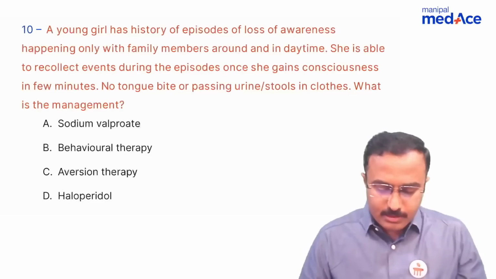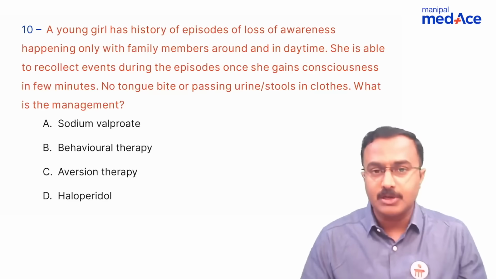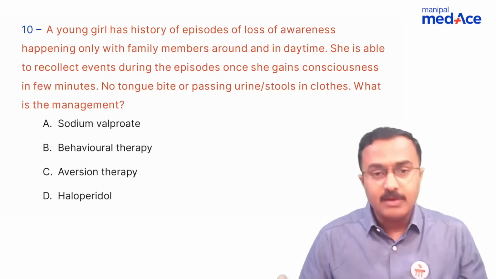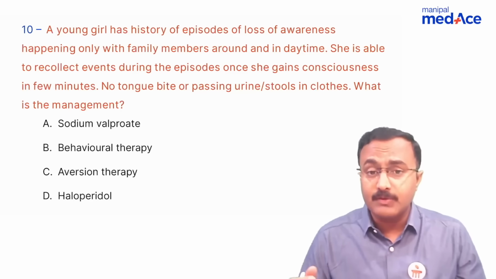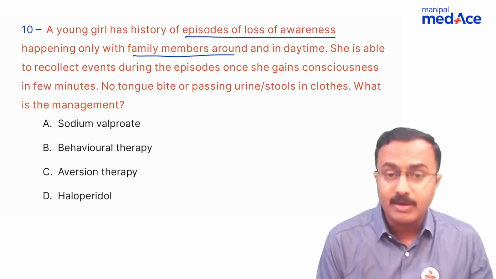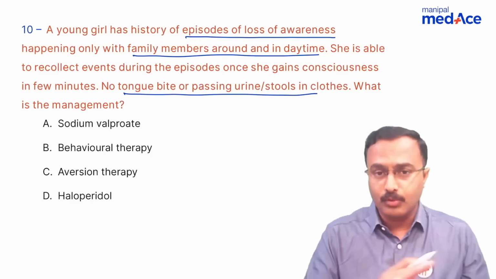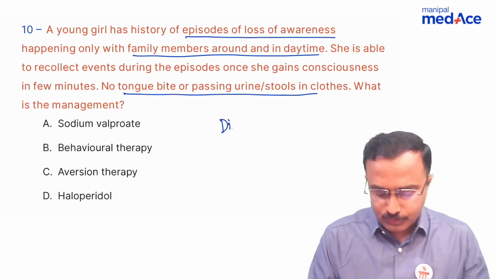Another question. A young girl has a history of episodes of loss of awareness happening only when family members are around and also in the daytime when the patient is awake. She is able to recollect the events during the episodes once she gains consciousness in a few minutes. And there was no tongue bite or passing of urine or stools, which is indicative of incontinence. What is the management? Here, episodes of loss of awareness happening only when family members are around, and no tongue bite and passing of urine, rule out genuine seizures. So the diagnosis here is kind of a dissociative disorder.